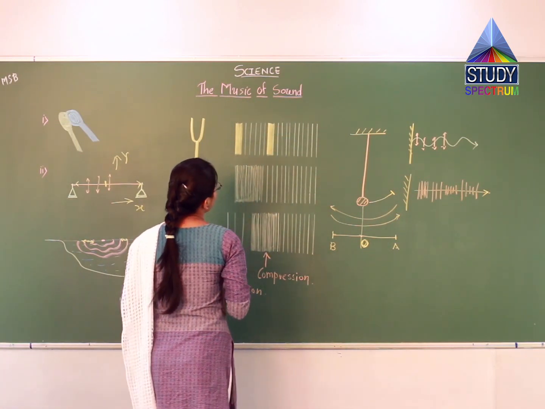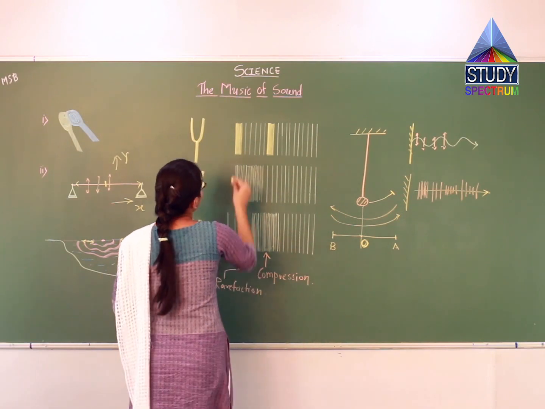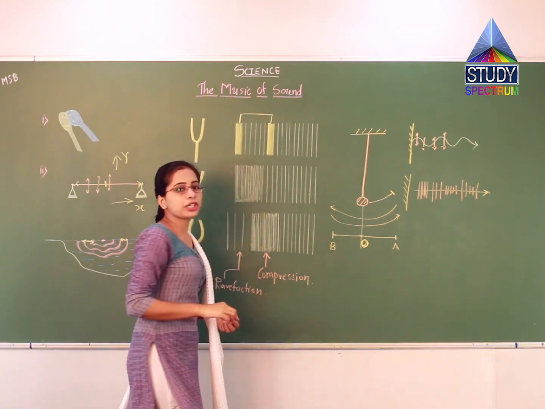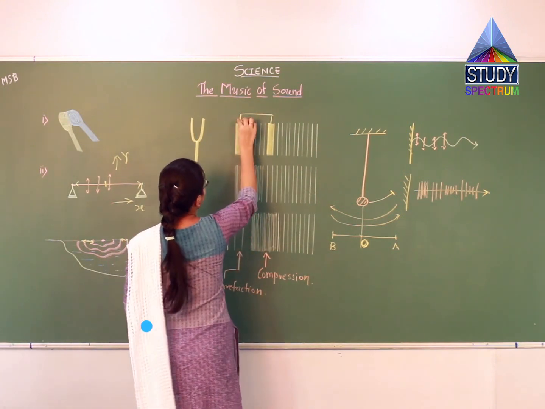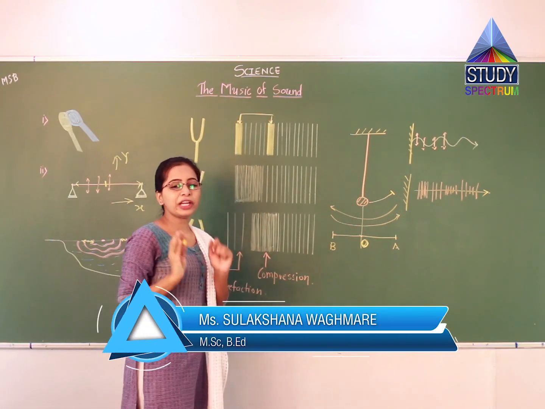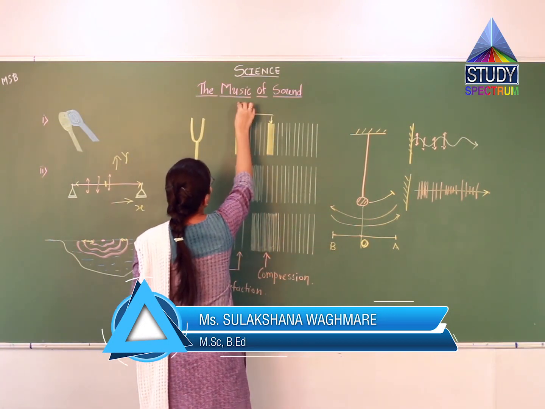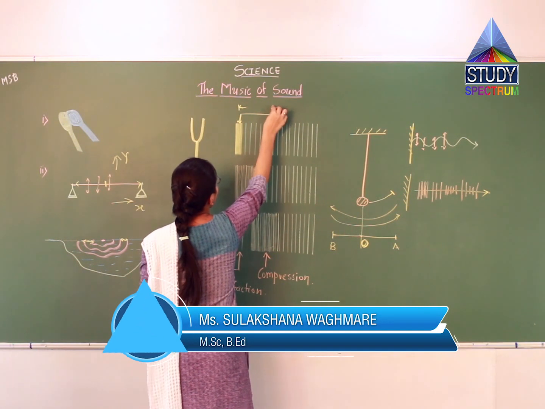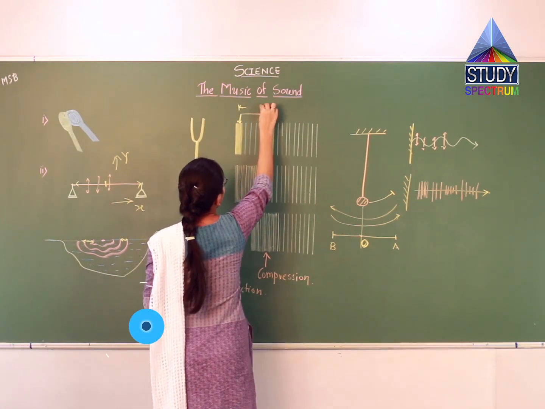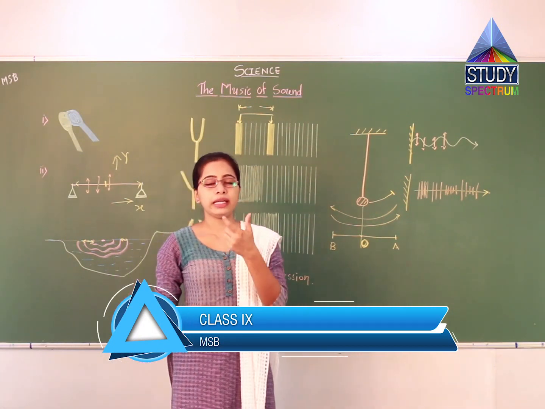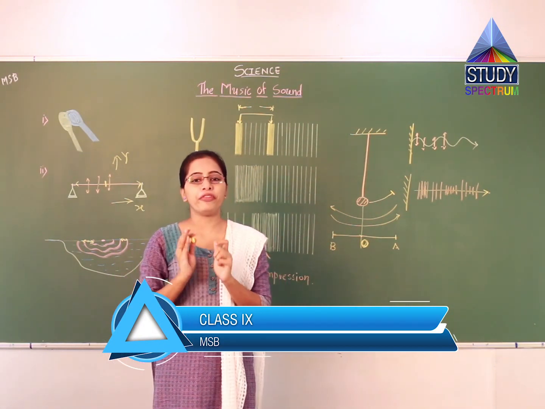Now suppose I measure the distance between two points. Means now I am measuring the distance between two compressions. So this distance is known as wavelength. Means it is the length of a wave.